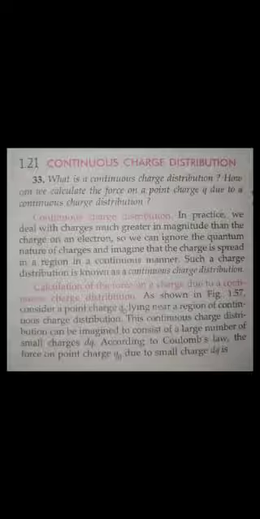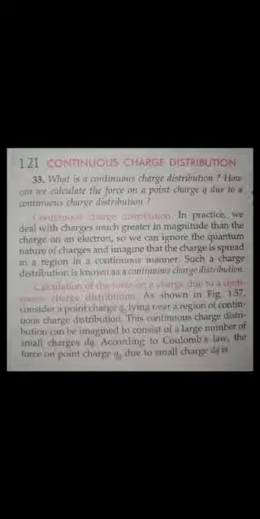So guys, in practice we deal with charges much greater in magnitude than the charge on the electron. Yes or no? So we can ignore the quantum nature of the charges and imagine that charge is spread in a region in a continuous manner. Such a charge distribution is known as a continuous charge distribution. Here we are talking about small charges now, but in practice the charges may be very high, and as compared to a very high charge, the test charge is negligible. In a similar manner, the mass of a human being is neglected as compared to the mass of the earth.